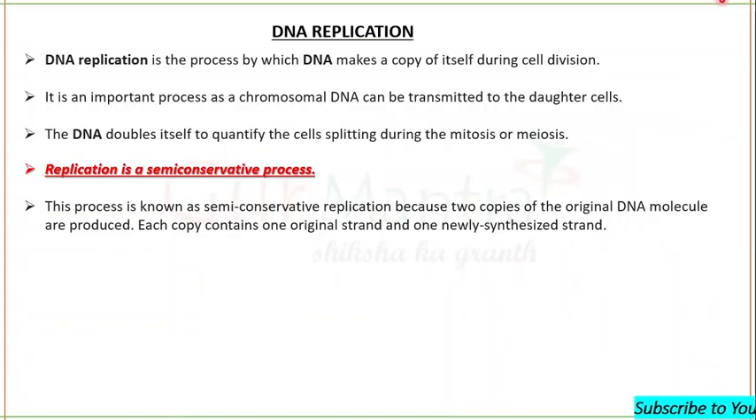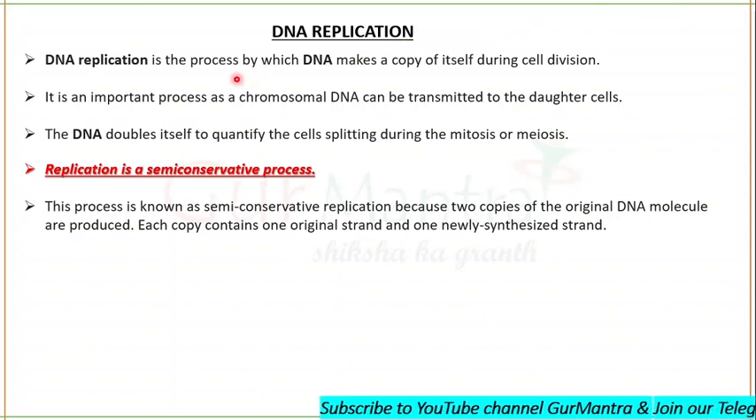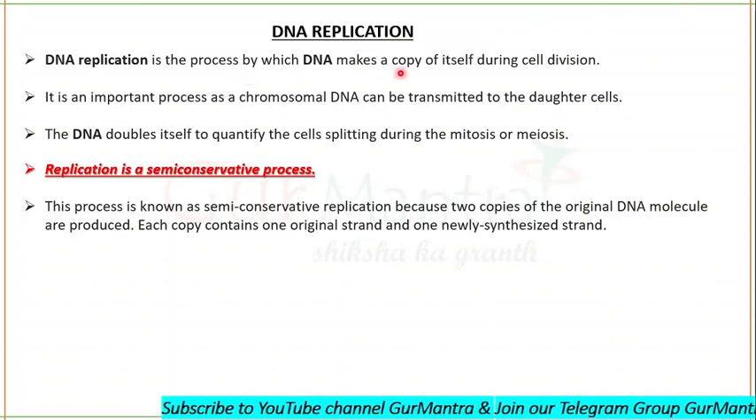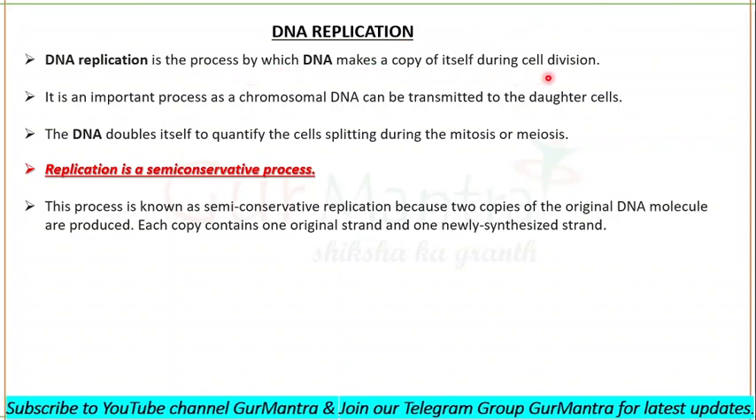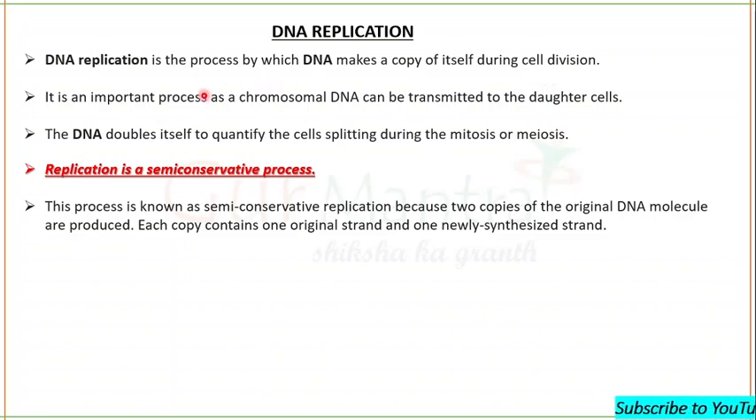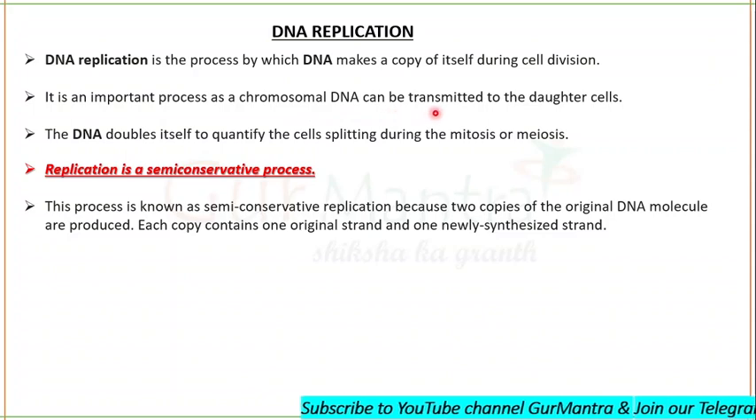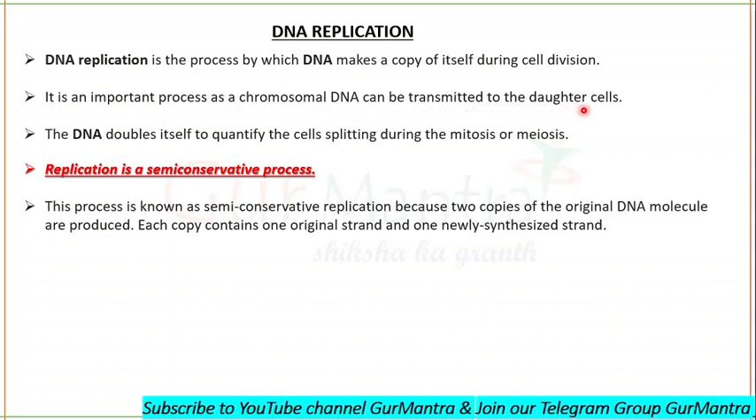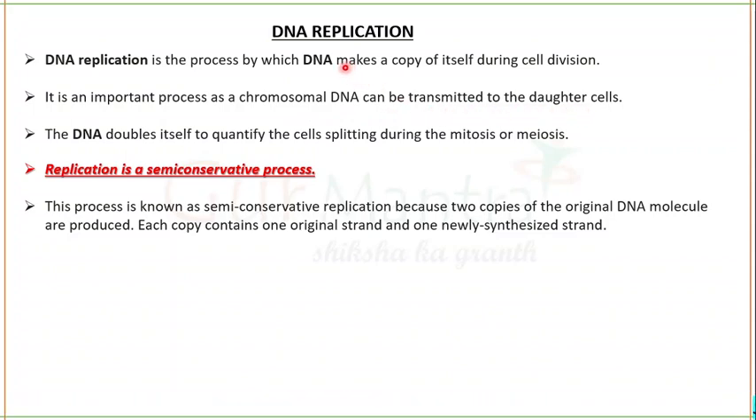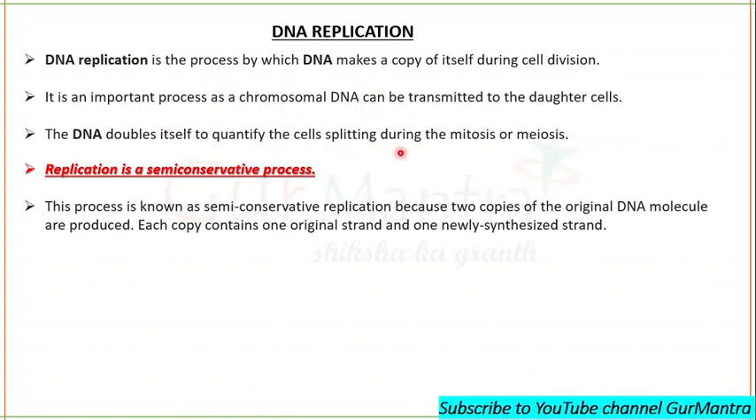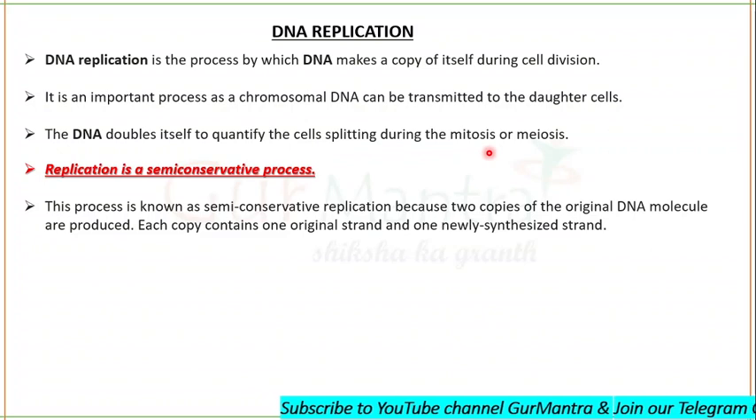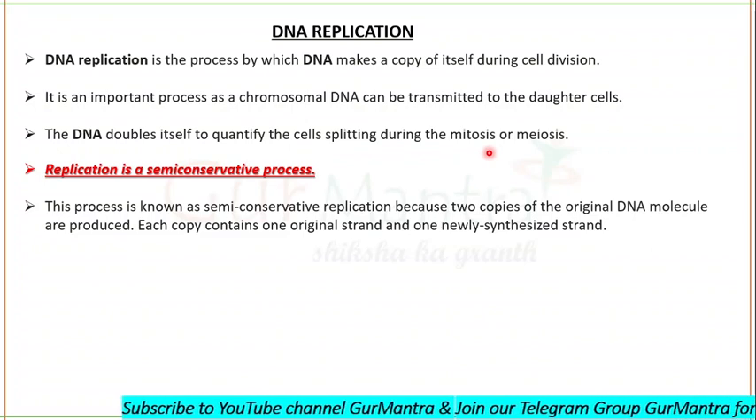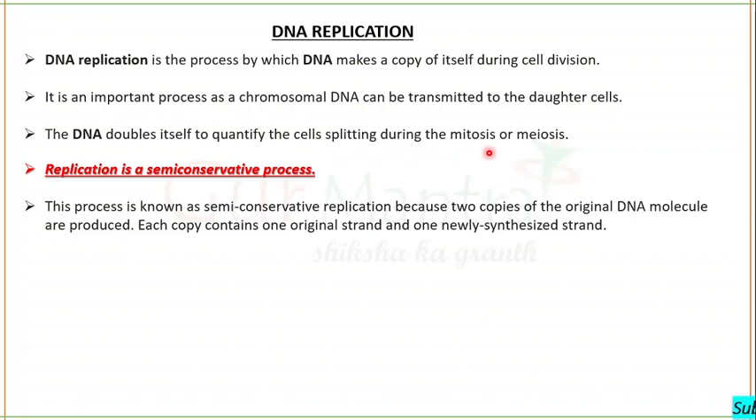So what exactly is DNA replication? DNA replication is the process by which DNA makes a copy of itself during cell division. It is an important process because chromosomal DNA can be transmitted to the daughter cells. As you know, DNA makes a copy of itself. It doubles itself in order to quantify the cell splitting during mitosis or meiosis. It doubles itself so that it can give a copy to its daughter cells.